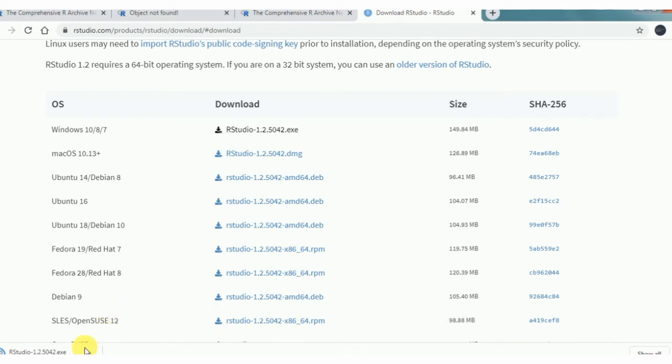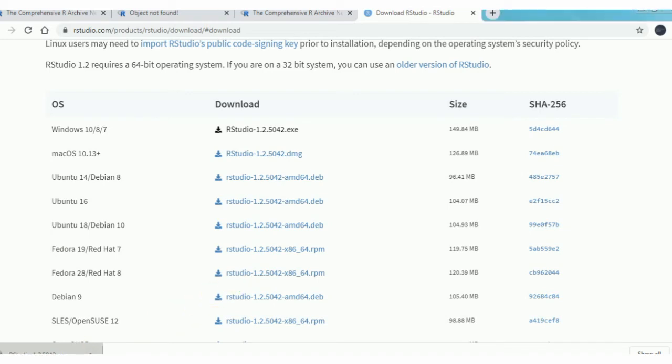So it's downloading. Let's wait. Okay, it's finished.